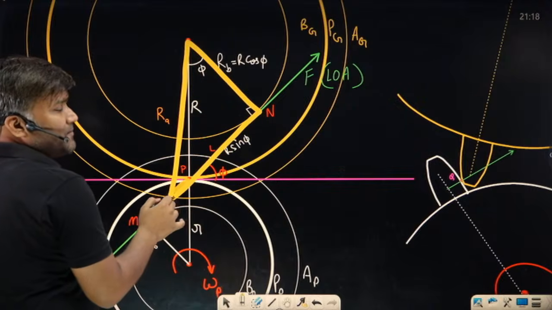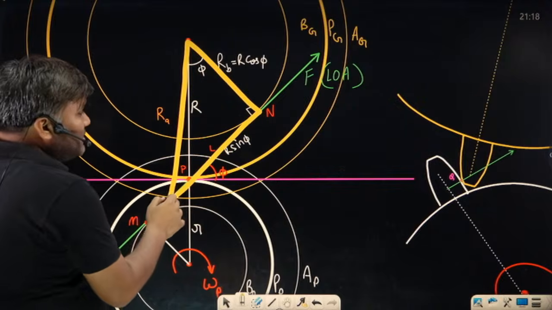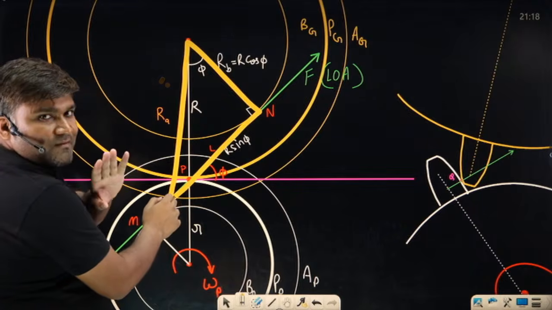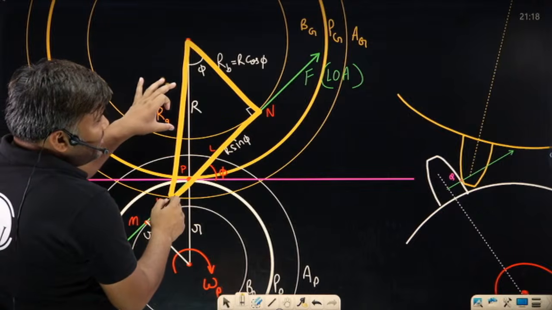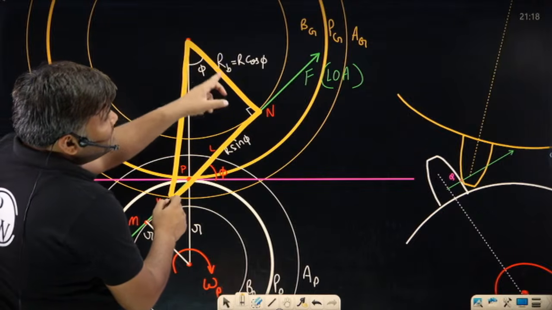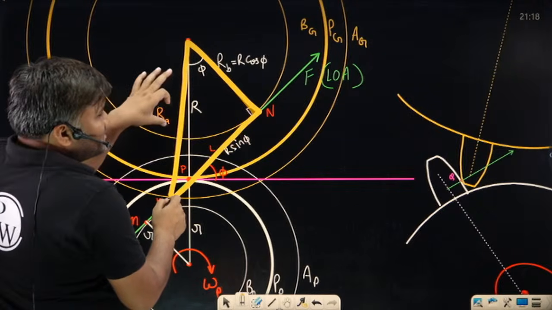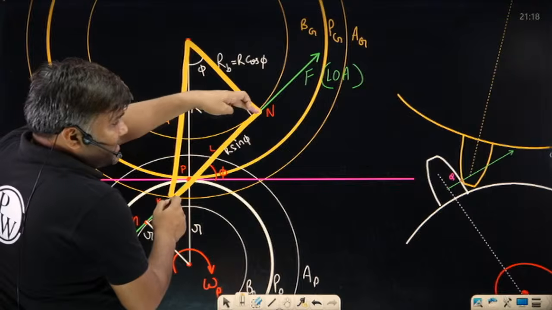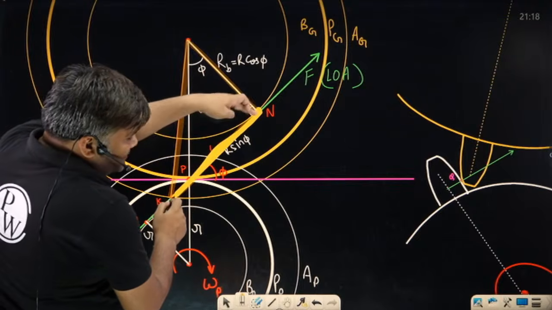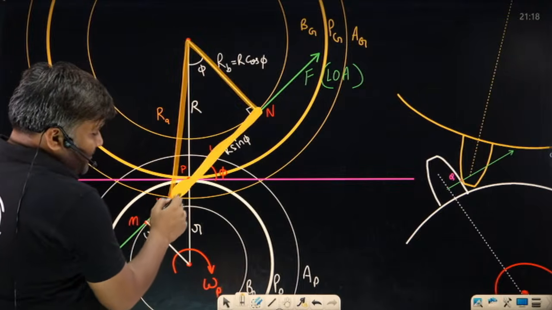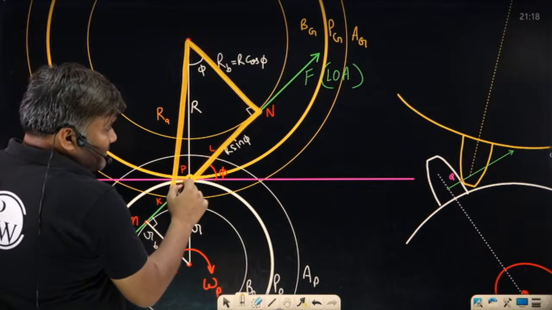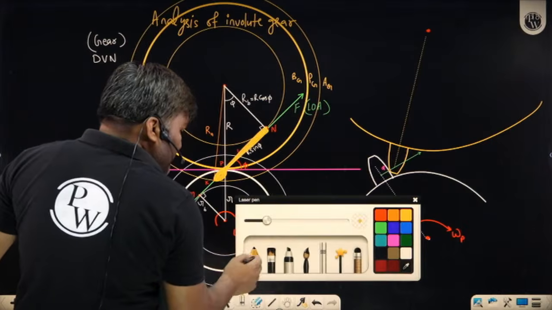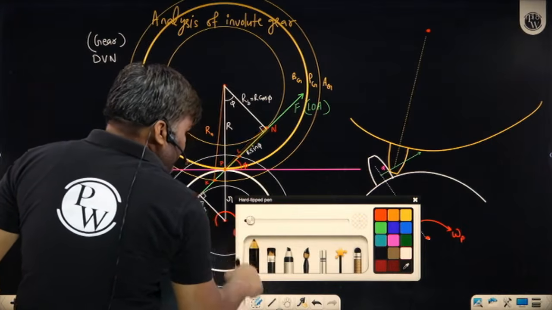Now, if you want to find the KP value from this triangle, this is also a right angle triangle. Can I write the Pythagoras theorem here? Capital RA square, I know this, the radius of the addendum circle will be given to me. Capital RA square minus this value, the base circle's radius square. This square minus this square, take its square root, you will get this value. And what is this value? You can write it as KP plus this distance, and this distance is R sin phi. Subtract R sin phi and you will be left with the value of KP.